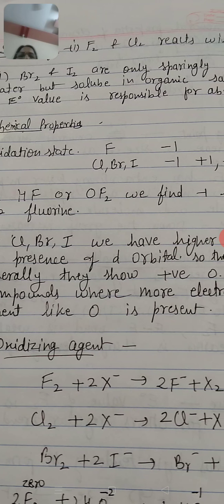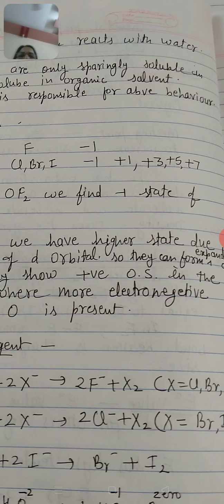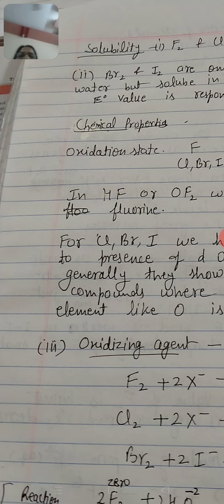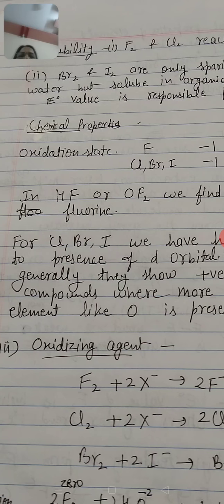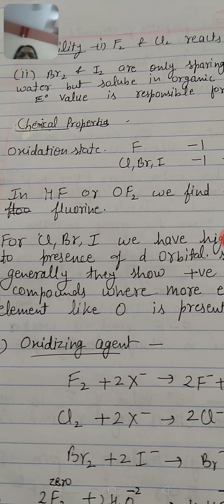Then chlorine, bromine and iodine show -1 oxidation state, and due to availability of vacant d orbitals, they will also show +1, +3, +5 and +7 oxidation states. So fluorine will form compounds like HF, where it shows -1, and OF2, oxygen difluoride, where F is also present as -1. Fluorine has so much affinity with other elements that it can easily react.